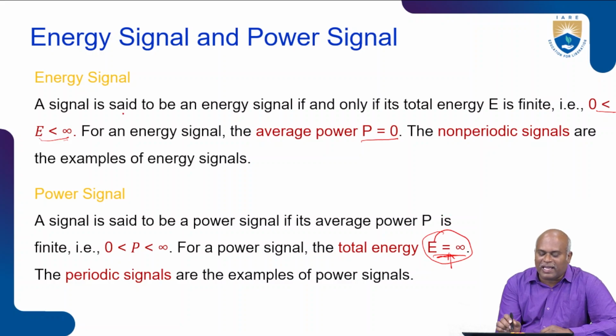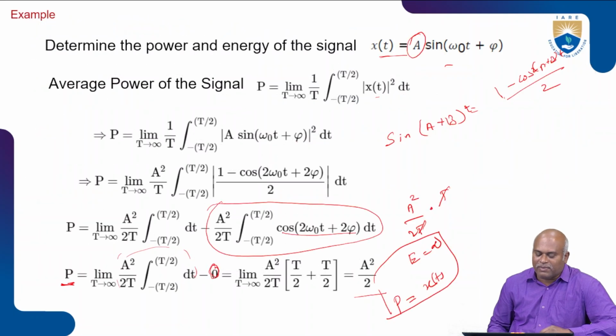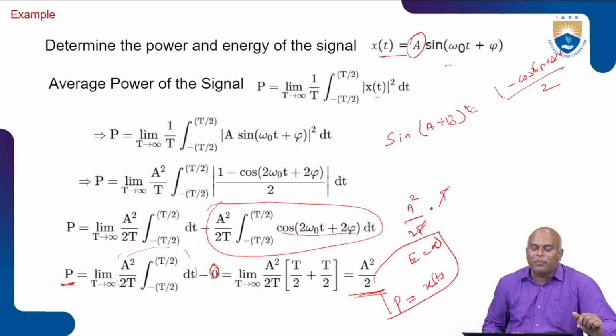If the signal is an energy signal, the power value is equal to 0. This condition is satisfied for our given example. See, the energy value is equal to infinity and the power value is a square by 2. So the signal is a power signal. It's not an energy signal.